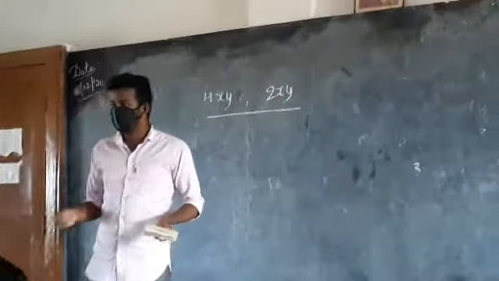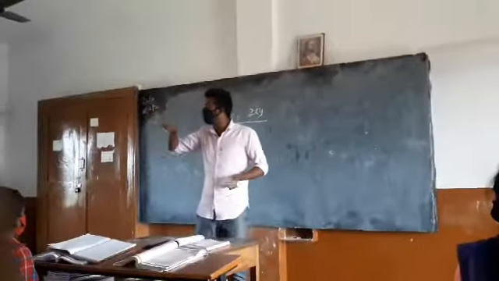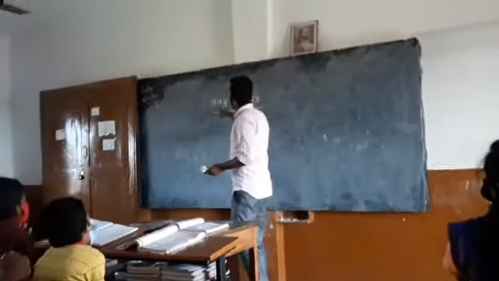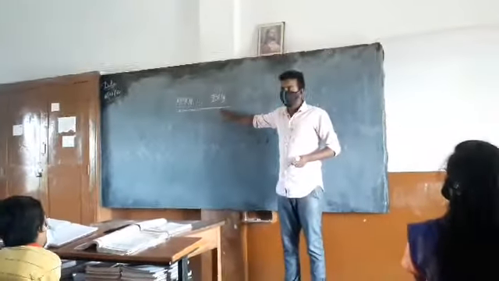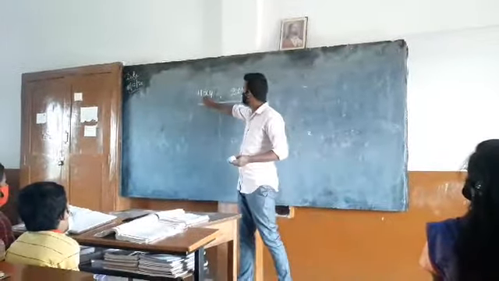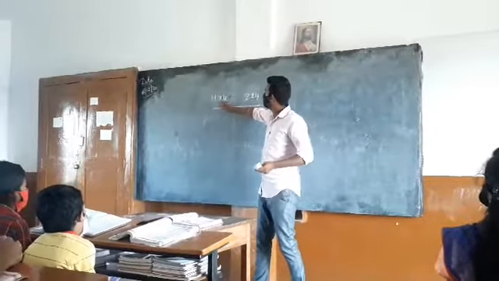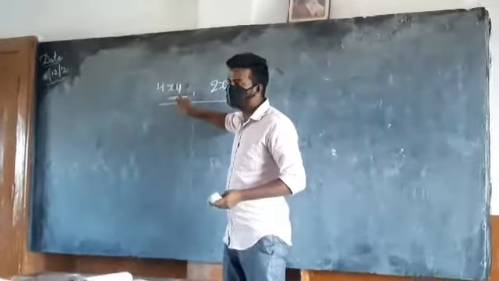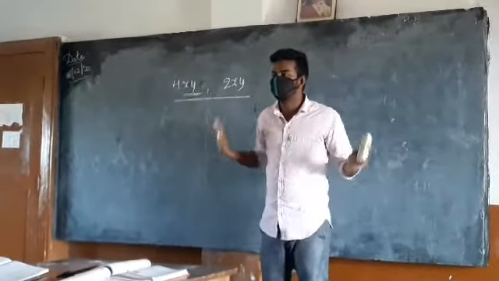You can tell like that. You don't need to put a plus sign or minus sign in between them. You understand now? These are like terms. Why are these like terms? The alphabetical part is the same.